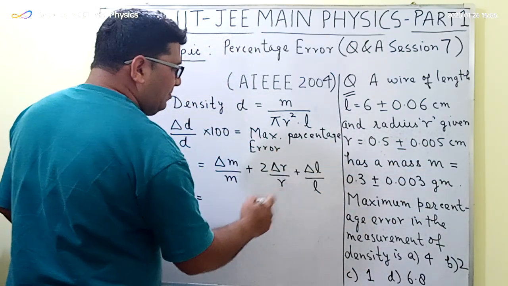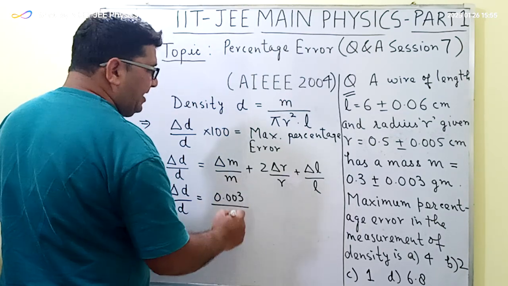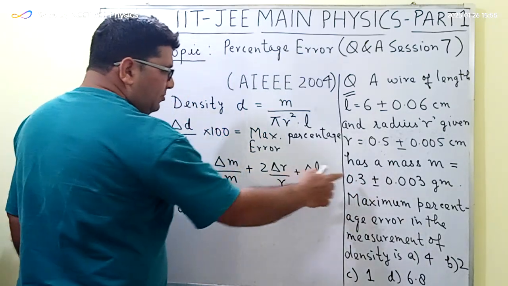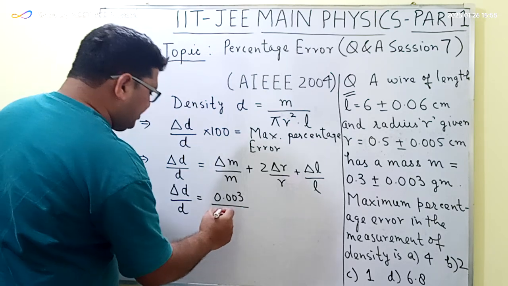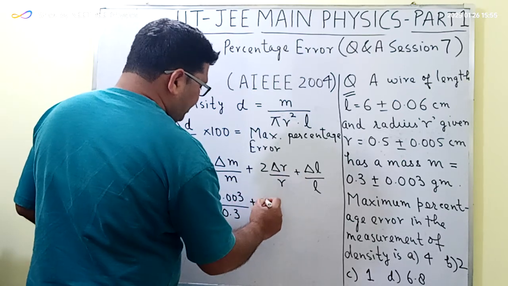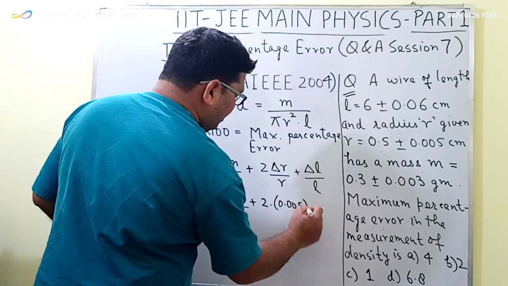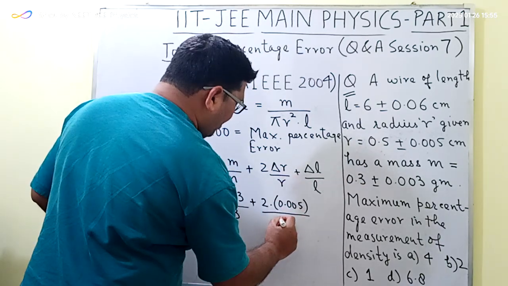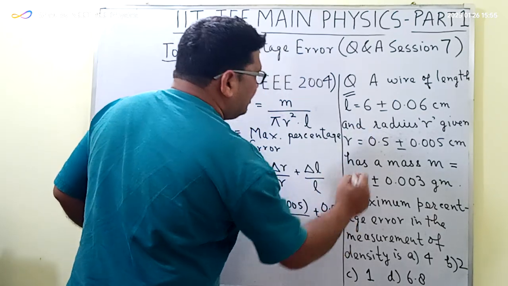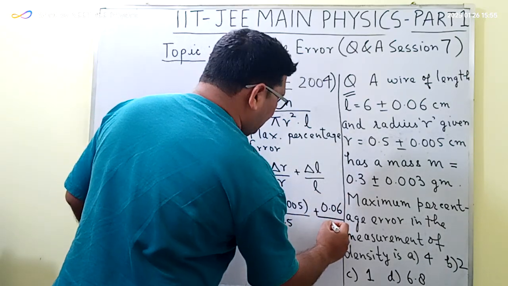So delta D upon D will be equal to delta M, 0.003, divided by M. So here M is the true value, which is equal to 0.3, and plus 2 times delta R, which is 0.005, divided by R, which is equal to 0.5, plus delta L, which is 0.06, divided by the value of L, that is equal to 6.